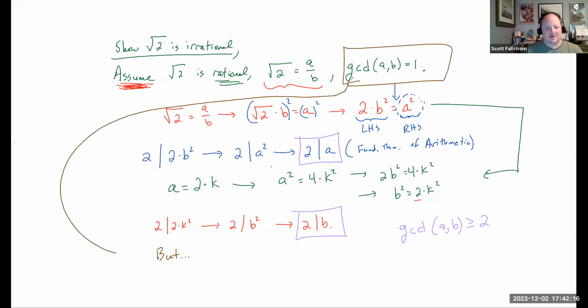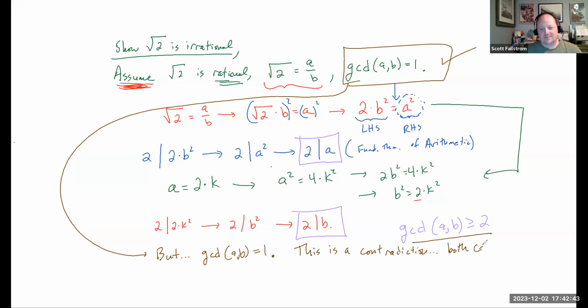I'll bring that down over here. But GCD of a and b had to equal 1. We said that right up here. We said we're going to reduce the fraction. We reduced the fraction. So the GCD is equal to 1. But the GCD has to be greater than or equal to 2. This is a contradiction. Both cannot happen.